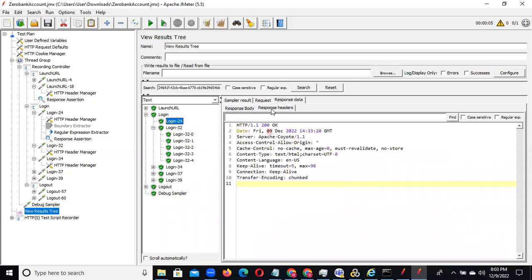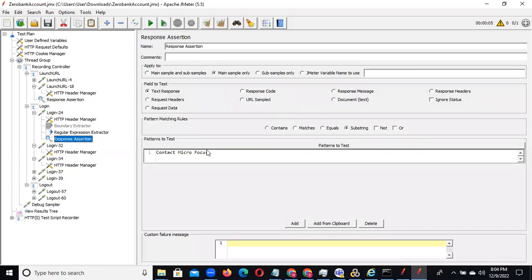There you can see the response header 200 means OK. If the particular text, Contact Micro Focus, which we gave in the response assertion, is not there, then it will throw an error. That is why on each and every page you need to give response assertions, then only do we know whether the page is a success or not.